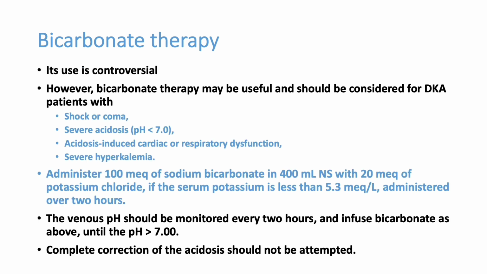But rarely, if the patient is in shock or severe acidosis, or acidosis induced cardiac failure, respiratory failure, or severe hyperkalemia, like a patient who is having renal failure, hyperkalemia, DKA, in that type of patients we can give soda bicarb. Soda bicarb dose is 100 milliequivalents of soda bicarb in 400 ml of normal saline with potassium. If there is no hyperkalemia, potassium should be infused.